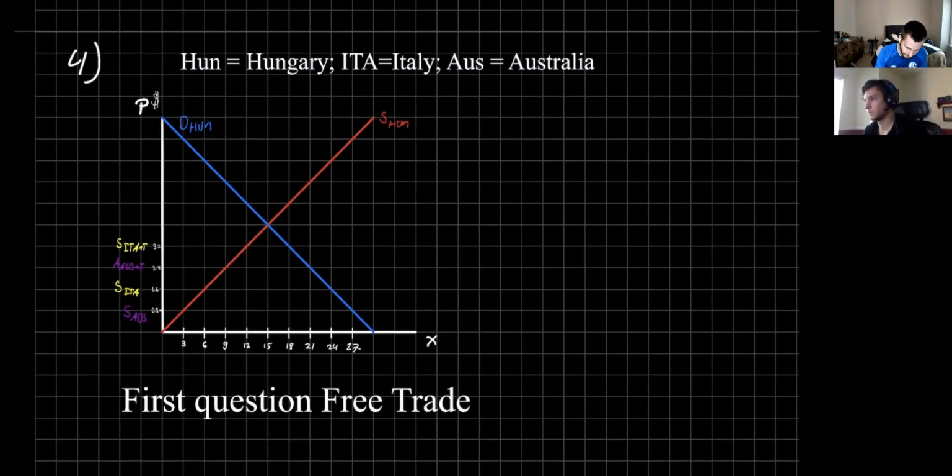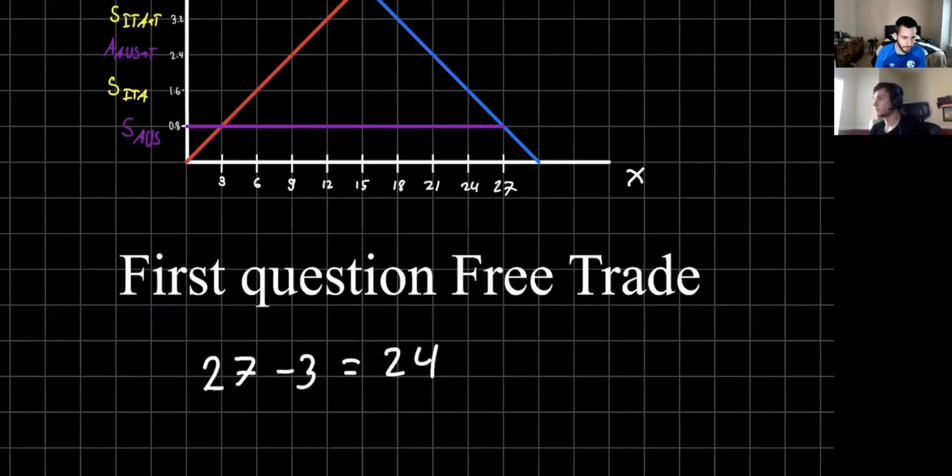So what I do is draw this line here, which corresponds to a quantity supplied of 3 but a quantity demanded of 27. The math is just 27 minus 3, basically the length of this curve. They're perfectly elastic supplies, and that would be equal to 24, which is the answer to number 1 with free trade.